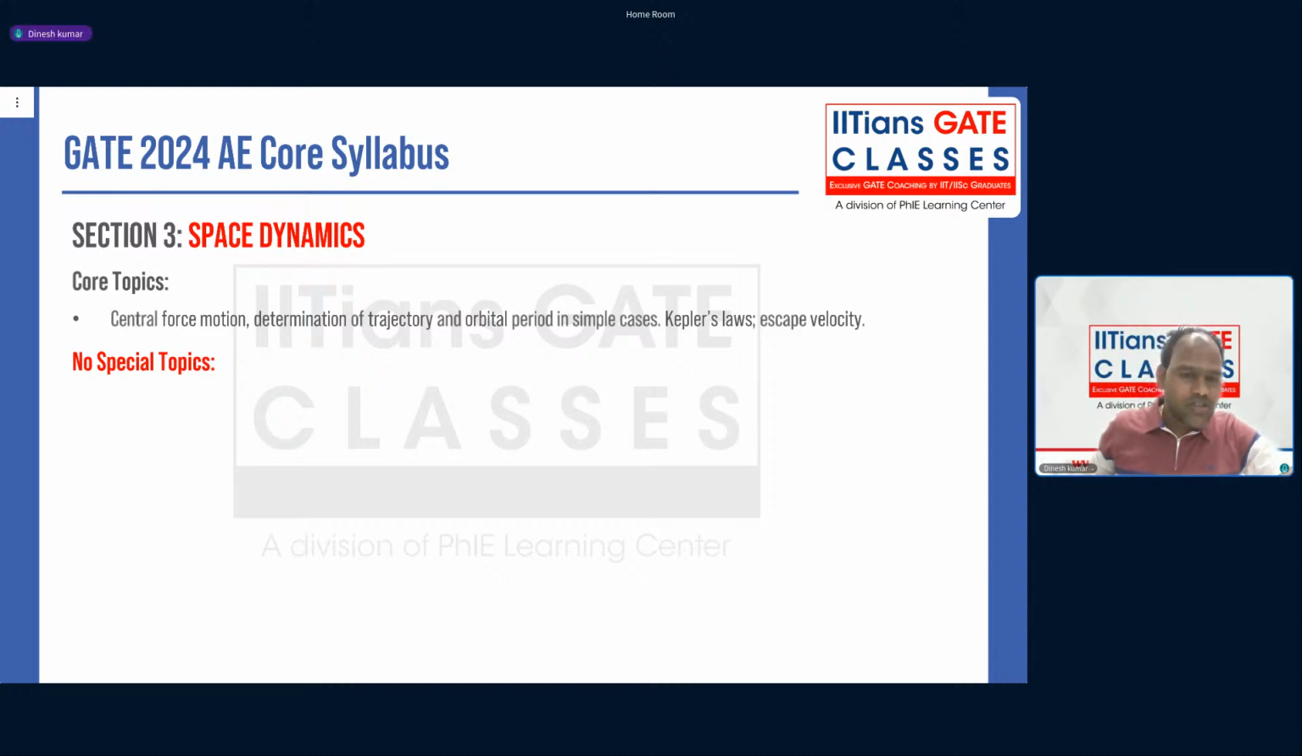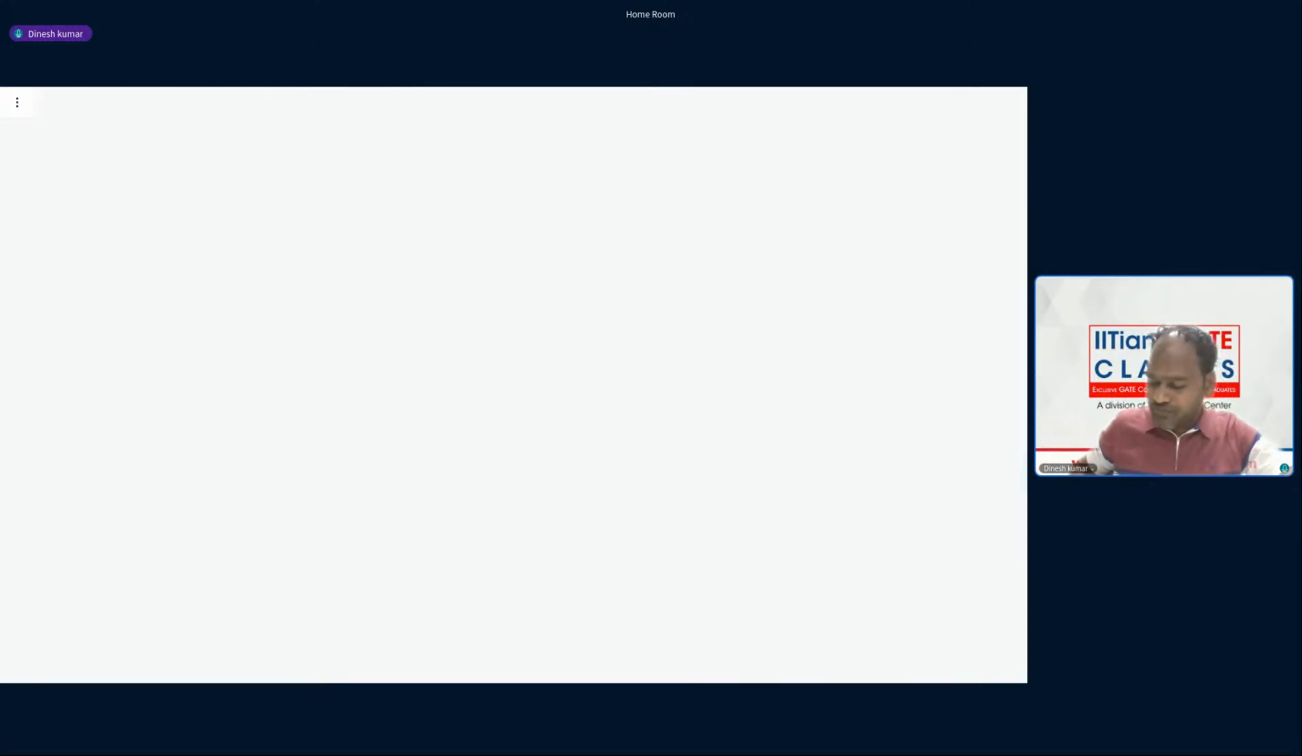Now section 3 is space dynamics in the syllabus, and it's a very small syllabus. Only a few topics like central force motion, determination of trajectory and orbital period in simple cases, Kepler's law, and escape velocity. So if you take space dynamics, you only need to know some basics from your 11th, along with orbit trajectory equations and different orbits. That's all.